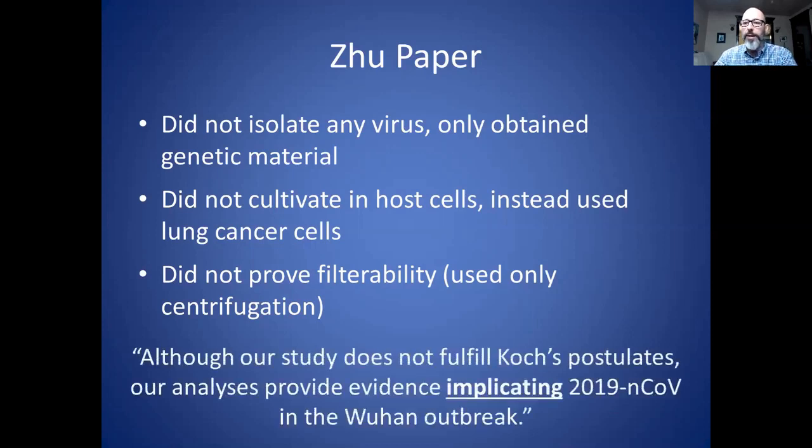And this is what they said in their conclusion. So once again, an honest author. "Although our study does not fulfill Koch's postulates," so they acknowledge that outright, "our analyses provide evidence implicating 2019-nCoV in the Wuhan outbreak." So we have association, and we have implication. This is nowhere near causation. These are preliminary findings that basically suggest that you need to do some more studies and actually apply the Rivers criteria if you want to prove causation.